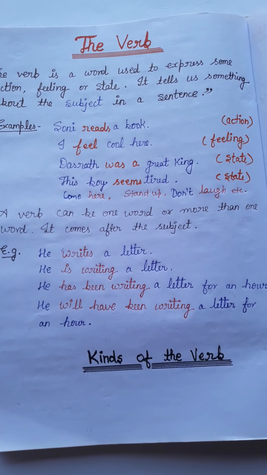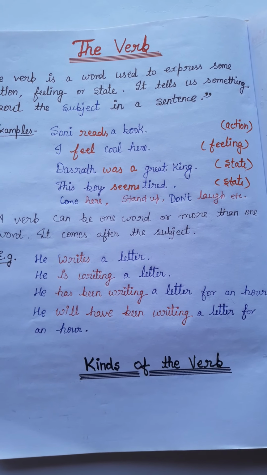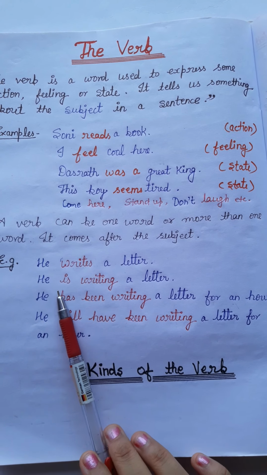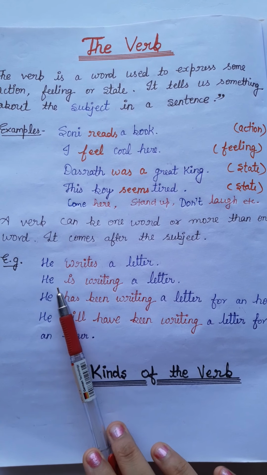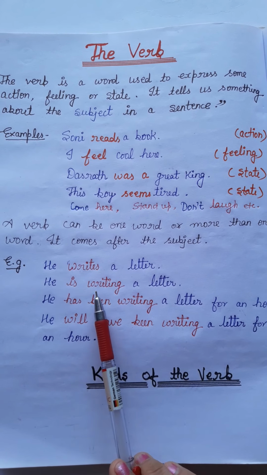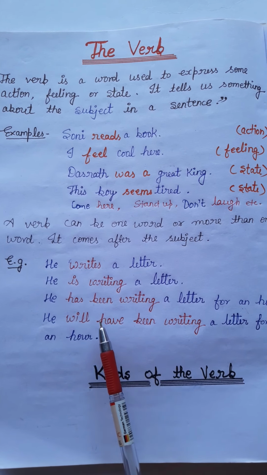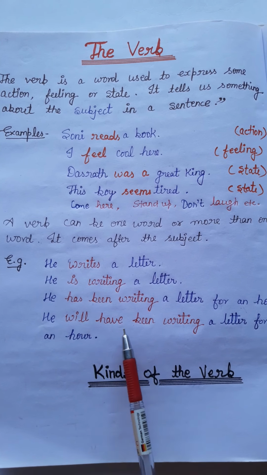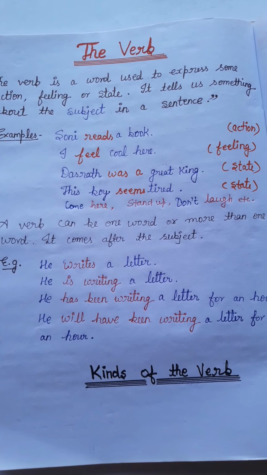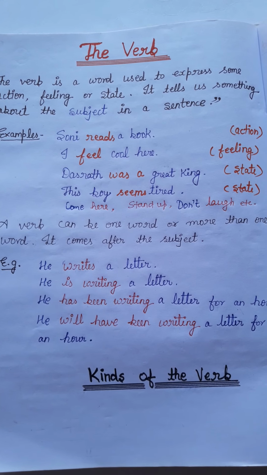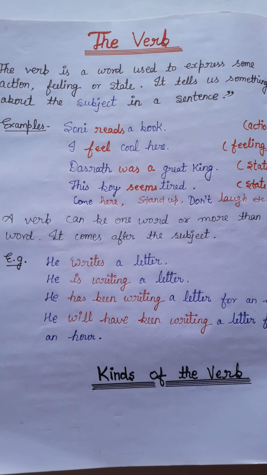A verb can be used as a single word and a verb can be used as more than one word. Like if we see here, he writes a letter. Here writes is only one verb. He is writing a letter. Here is and writing both are verbs. Has been writing, here three verbs have been used. Will have been writing, here four verbs have been used. It means a verb is not only a singular word, it can be more than one word. Now this was the introduction of the verb. I hope it is clear to you.